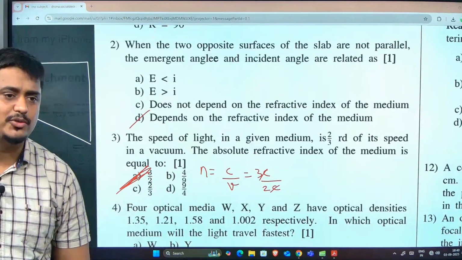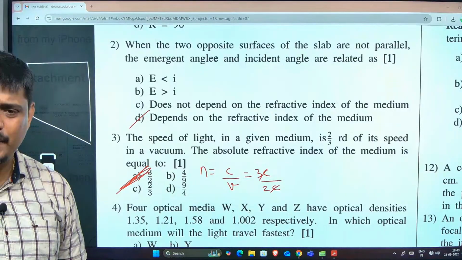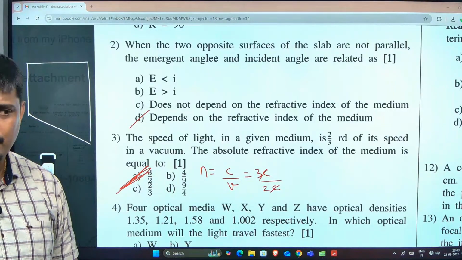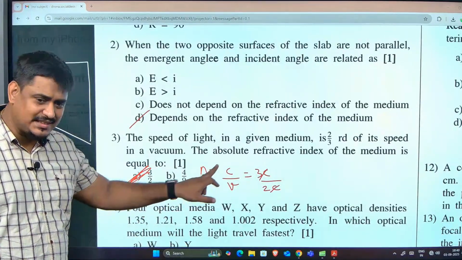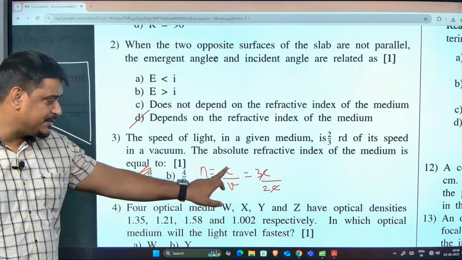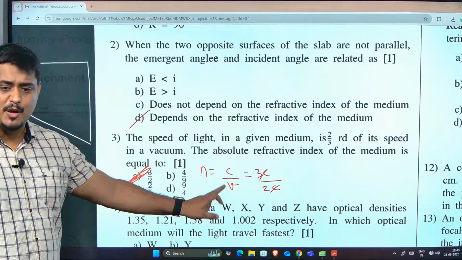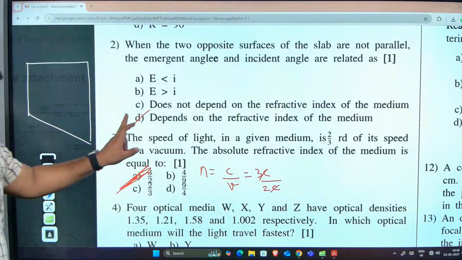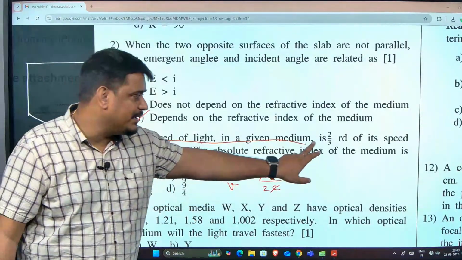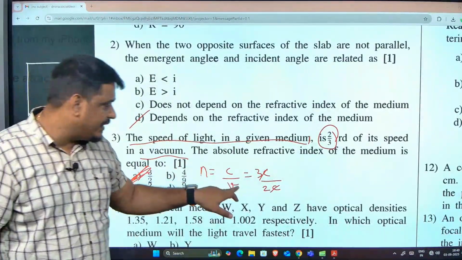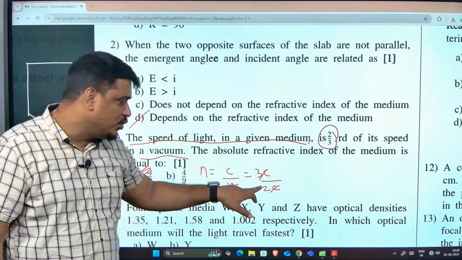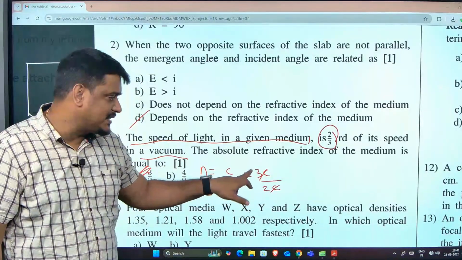Yeah, 3/2 is correct. Are you getting how 3/2 came? Are you understanding how 3/2 came? The refractive index formula is C by V. C is the speed of light in vacuum, V is the speed of light in medium. They gave here that the speed of light in the given medium is 2/3 of its speed in vacuum. So they gave the value of V as 2/3 of C. C and C get cancelled, 3/2 is the answer.